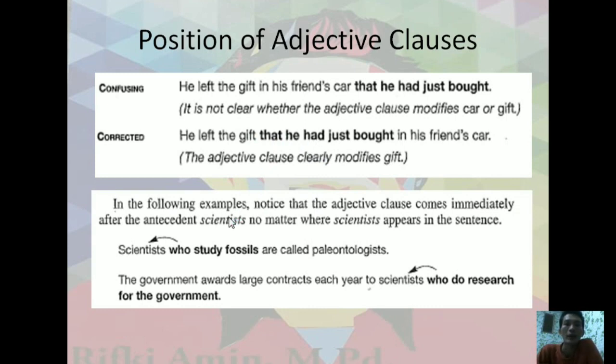And then in the following example, notice that the adjective clause comes immediately after the antecedents. Look at here. Scientists, no matter where scientists appears in the sentences. Scientists who study fossils are called paleontologists. And here, the government awards large contracts each year to scientists who do research for the government. Notice that the adjective clause comes immediately after the antecedent scientists, no matter where scientists appears in the sentence. Okay.